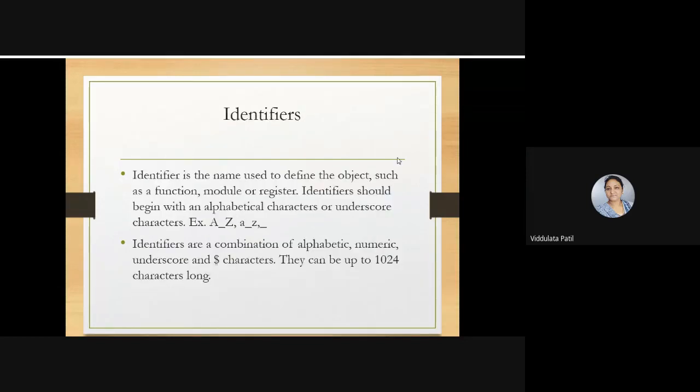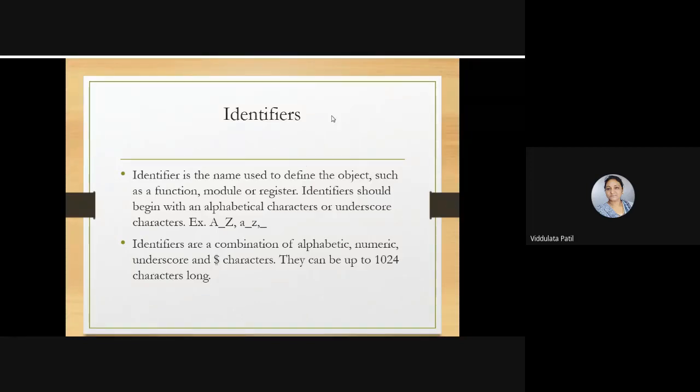Now, the next point is identifiers that are used in the Verilog language. An identifier is the name that is given to an object. That means if you want to give a name to a function or module or register, to identify it you need to give a certain name, and that we call an identifier.